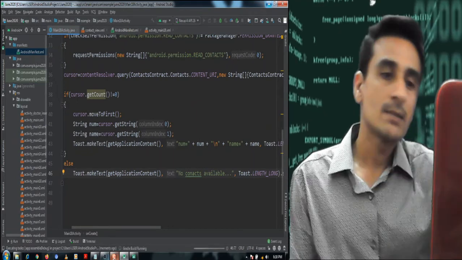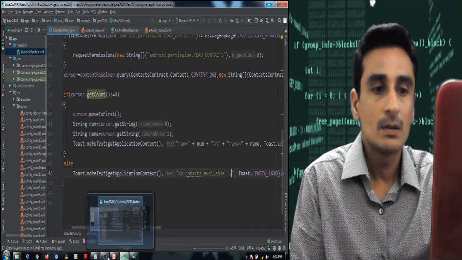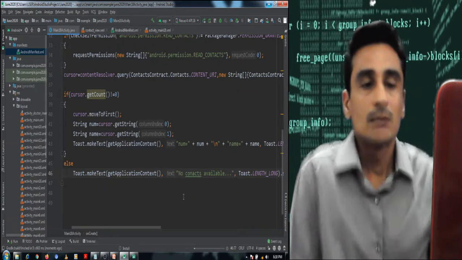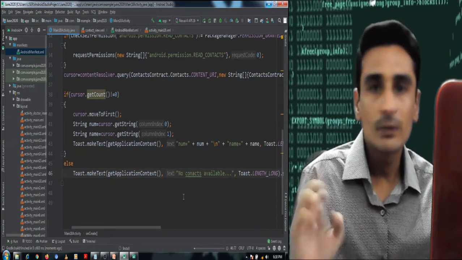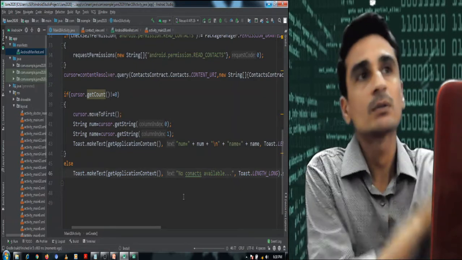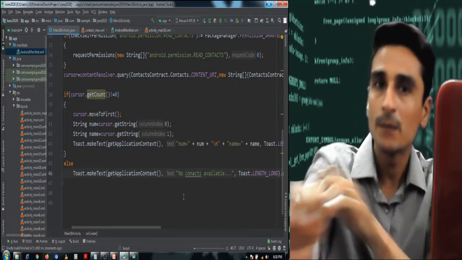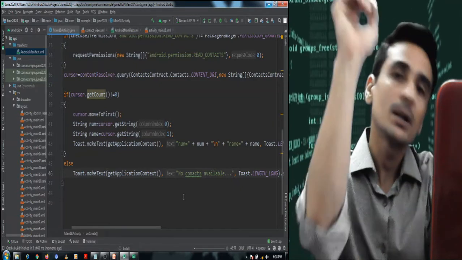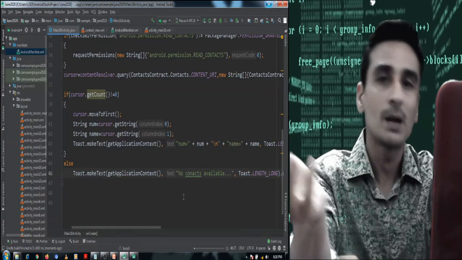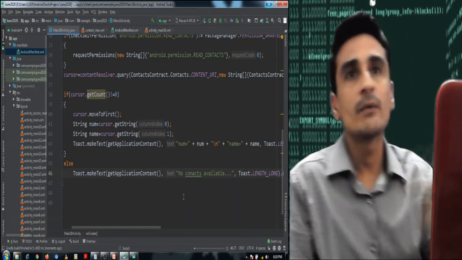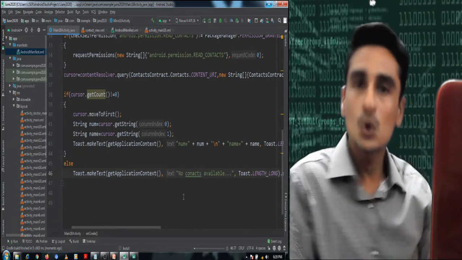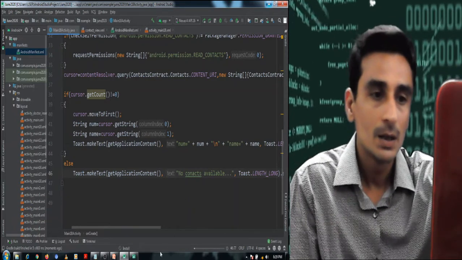As my AVD is not having any contacts, the application is not showing anything, because we have written just one toast in one condition, if the contacts are available. Now I have put another toast in the else part. If contacts are not available, the else part will be executed and we are showing a message that no contacts are available.